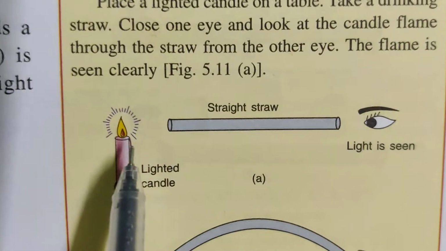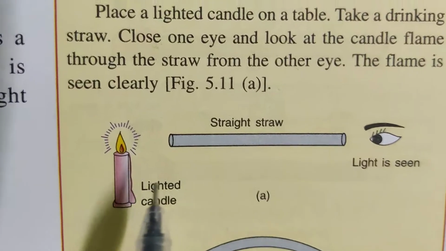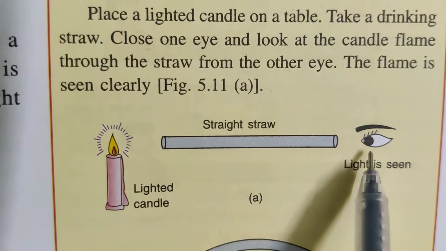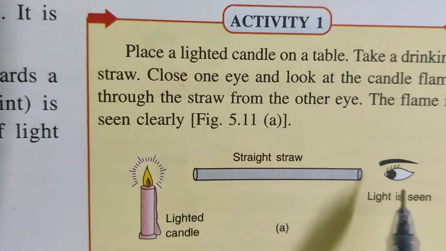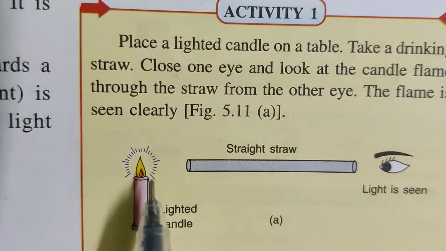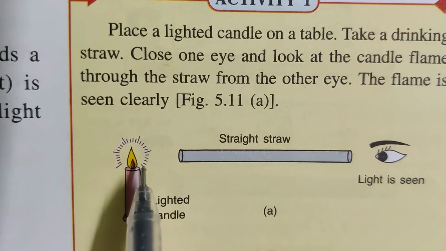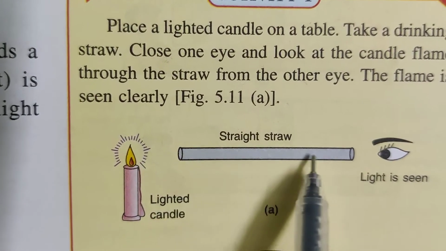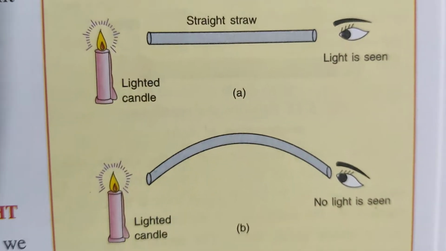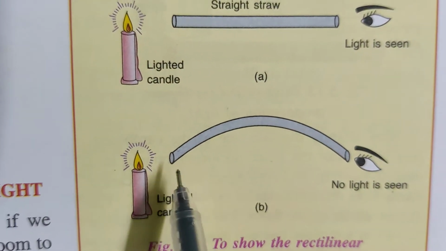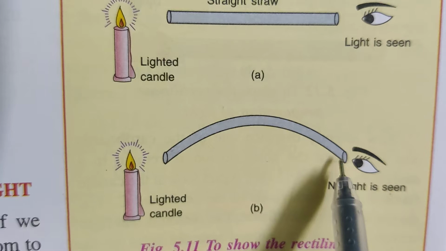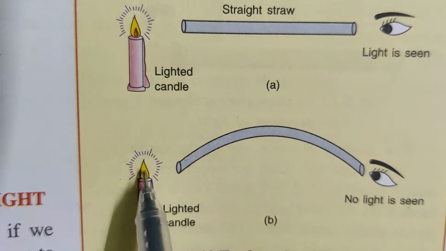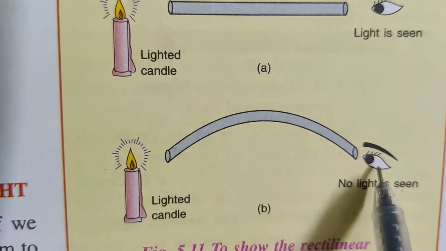Now we have a lighted candle and a straight straw, and here is the observer. Can this observer see the light? Yes, he can see the light because the light travels in a straight line. Now, in the second one, the straw is bent and the lighted candle is there, and the observer is also present.